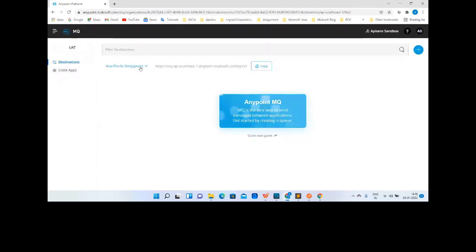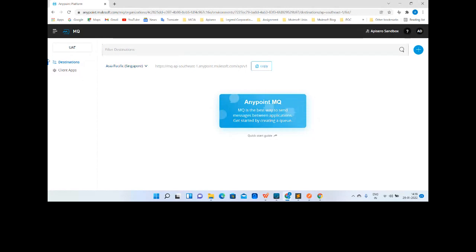Okay, so what does that mean? Whenever you want to start with Anypoint MQ, definitely you require queues, and we are here to provide those queues to you. We also want to connect to those queues and know how to communicate with them. It is on a server, on the cloud, and our Anypoint apps or applications need to communicate with the queues.